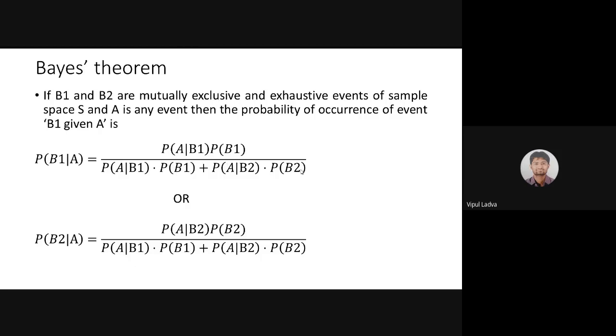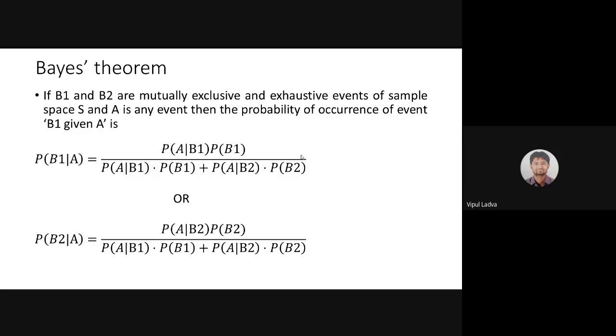In the denominator, we will use the probability of event A, and here A depends on both B1 and B2, so it will be divided into two parts, because right now I have used two mutually exclusive and exhaustive events B1 and B2. If I have three different mutually exclusive and exhaustive events, then in the denominator we will have one more term, plus A over B3 into P of B3, quite possible.